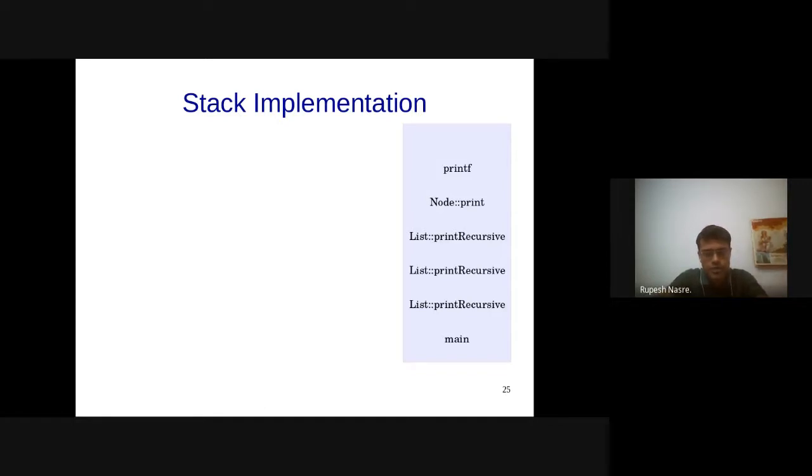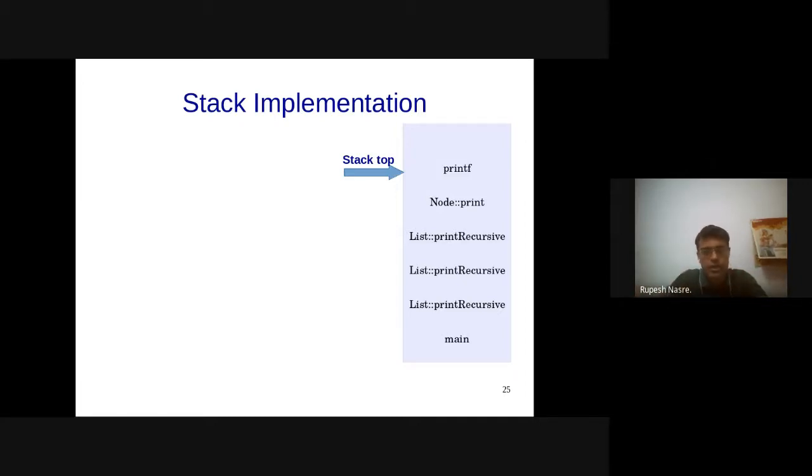Okay, so this is something which we would like to somehow represent and implement. At the top, we represent a stack top, which means that all the operations being done are currently here in the current function that is being executed. That also means that you cannot just go and change something in print recursive's invocation.